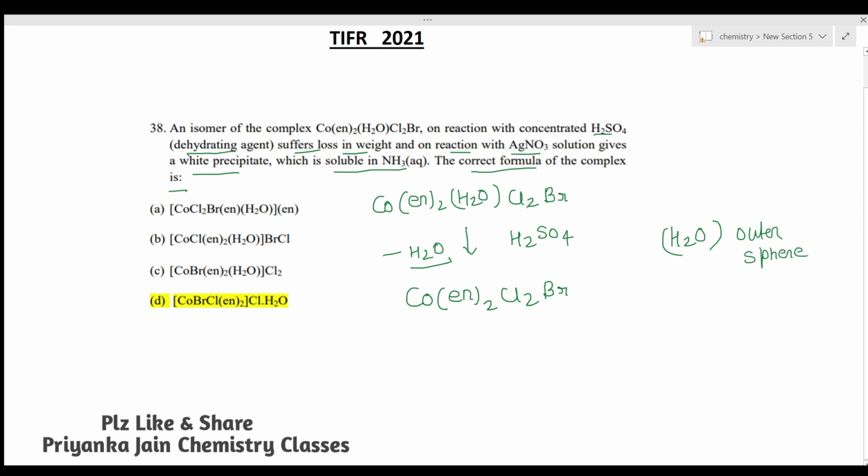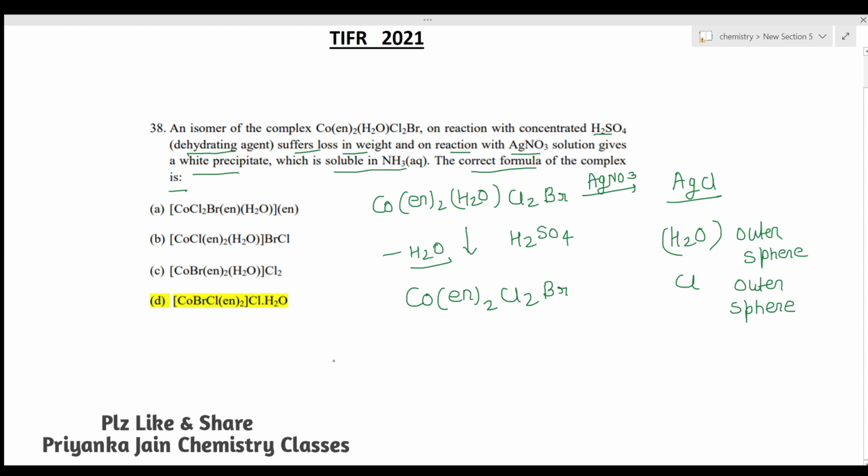Now we have to find out one more thing. We are given that this compound can also react with AgNO3, and when it reacts, it forms a white precipitate. We know that the white precipitate is AgCl. So one of the chlorines is present in the outer sphere, that is, in the ionization sphere, which can be removed.